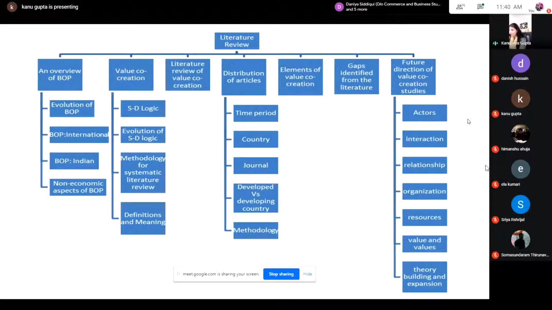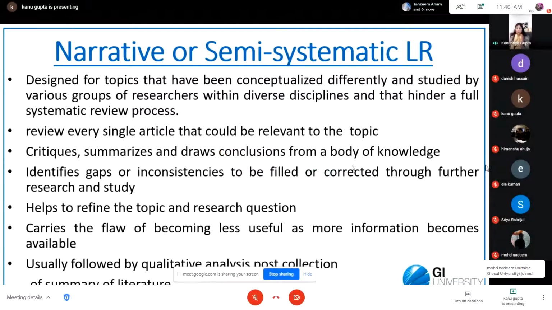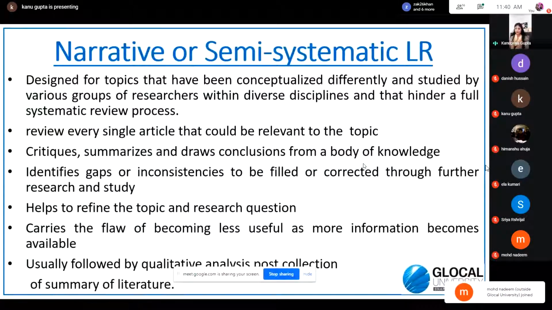And then organization of the factors, the resources, value and values, meaning the value for a particular individual and the values for the collaboration of the customers. And then theory building and expansion. So this way they categorized the whole literature review, and therefore it was called a systematic literature review because different categories were developed in a systematic manner.